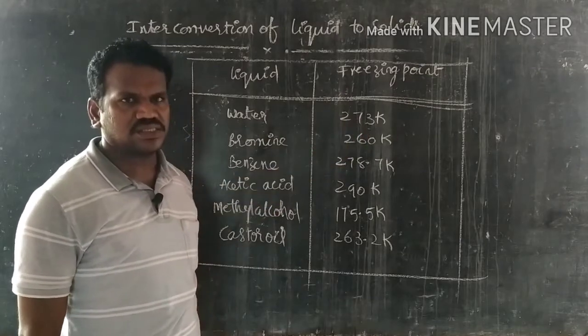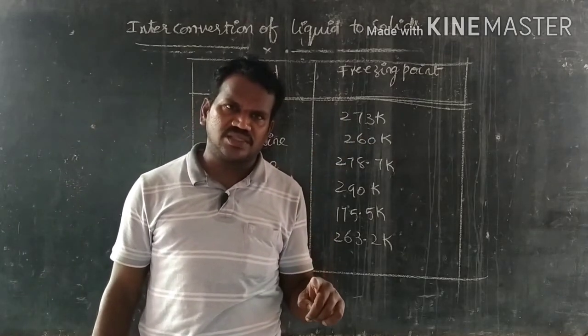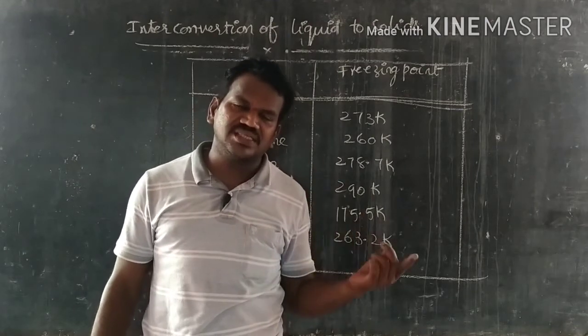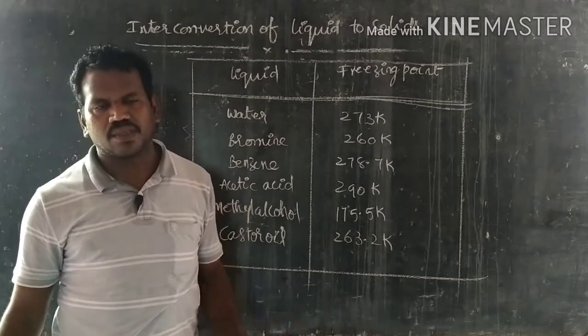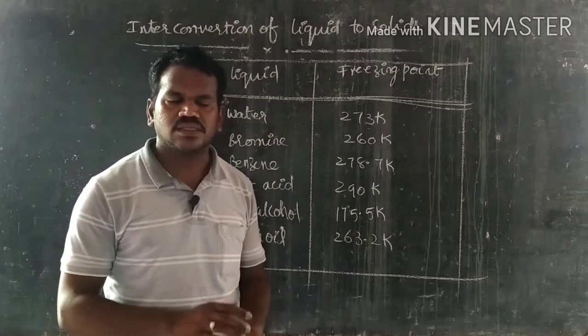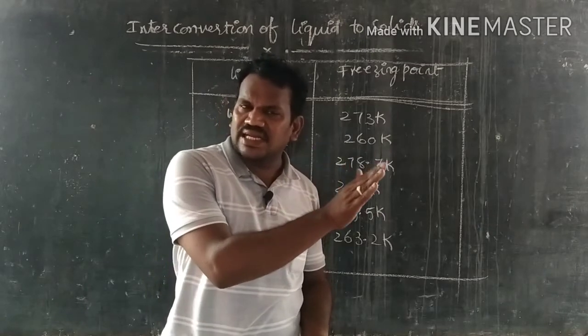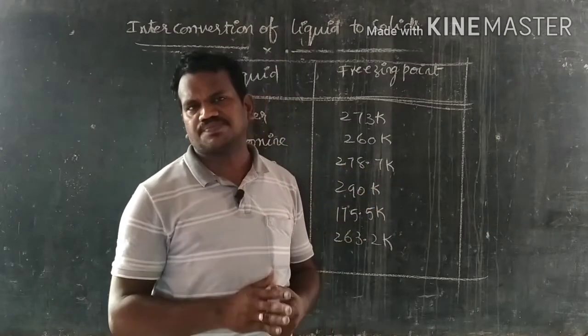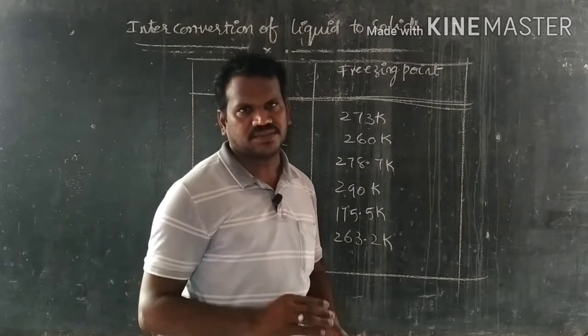So 0 degrees Celsius. This means the melting point of ice and the freezing point of water are the same. Melting is exactly the reverse process of freezing, and freezing is also the reverse process of melting.